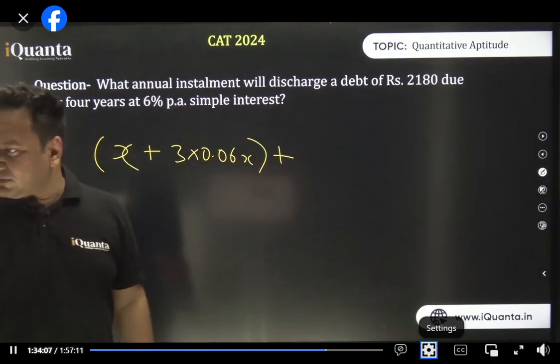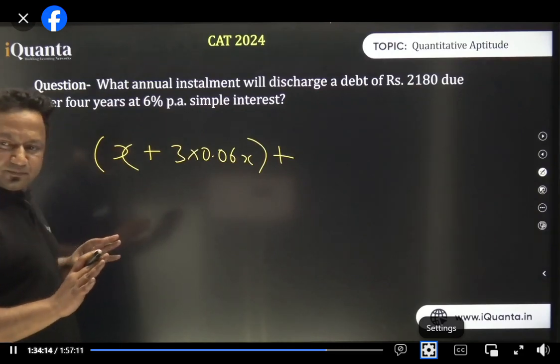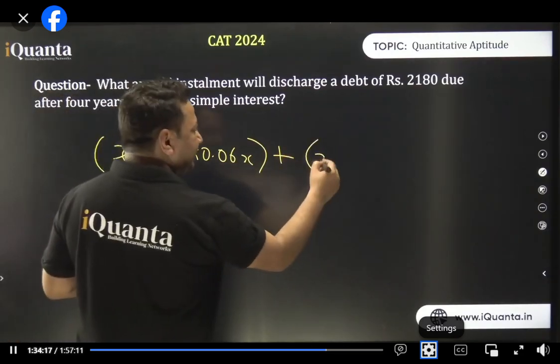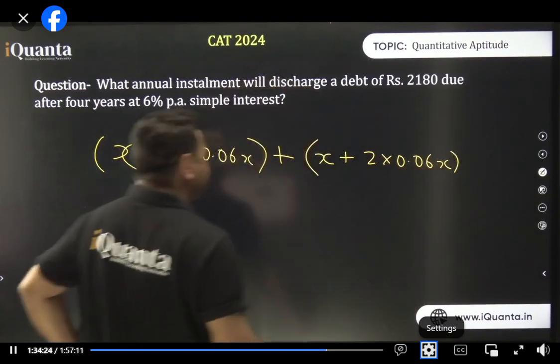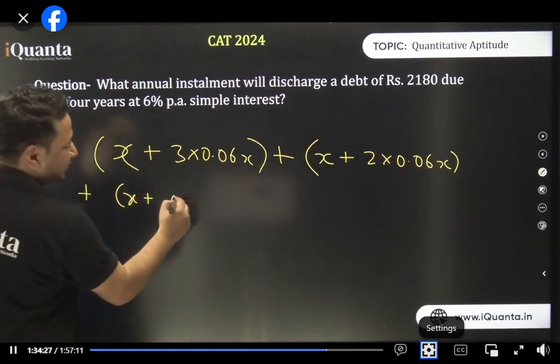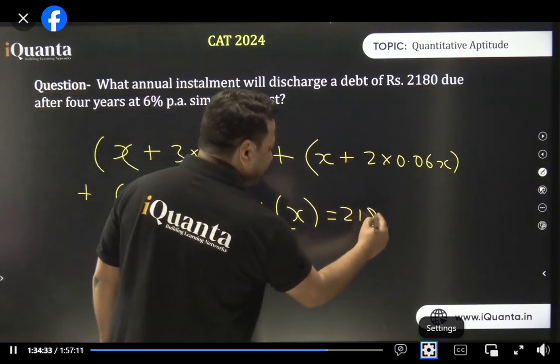ठीक है, देखो सब लोग देखो question. Look at the entire equation, you'll get it. I hope a lot of people have got it already. Second year I gave them x, and also I gave them interest for 2 years. Third year I gave them x and interest on the remaining 1 year. In the last year I gave them only x, and my loan is finished. This is equal to 2180, isn't it?